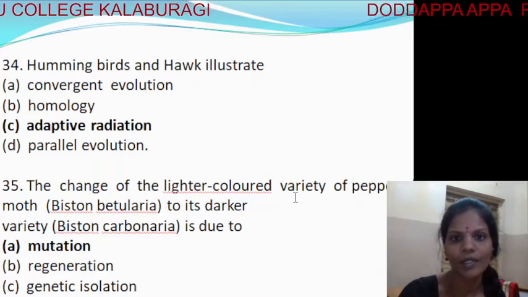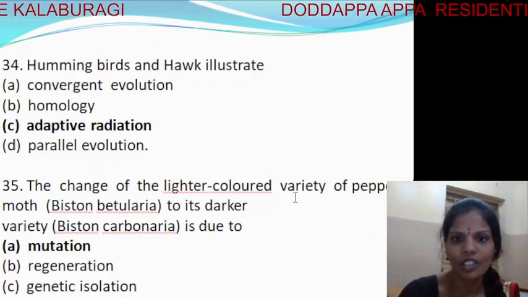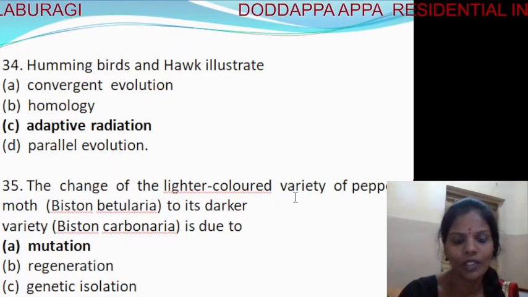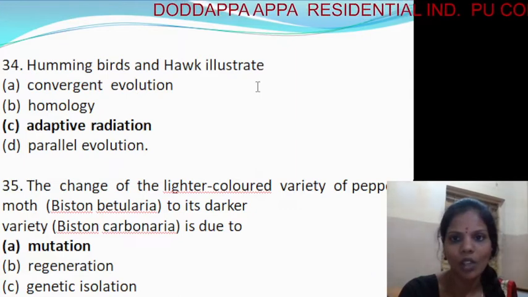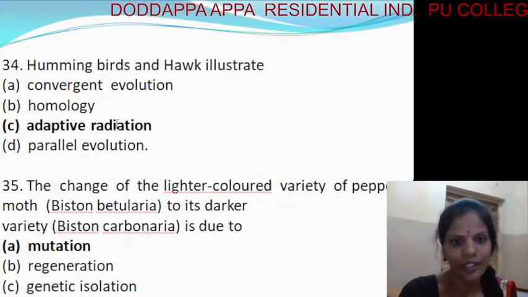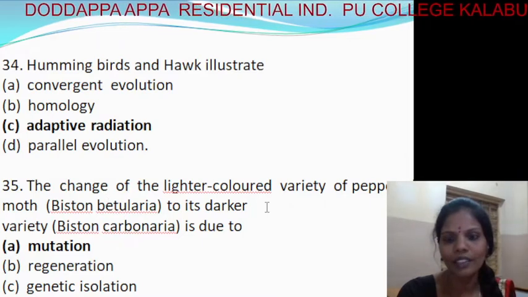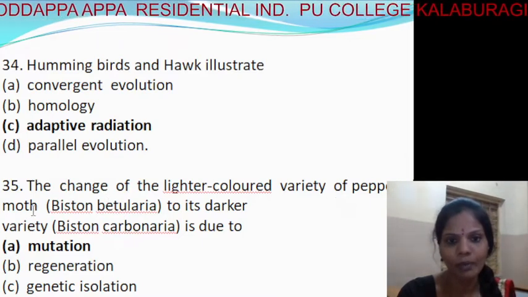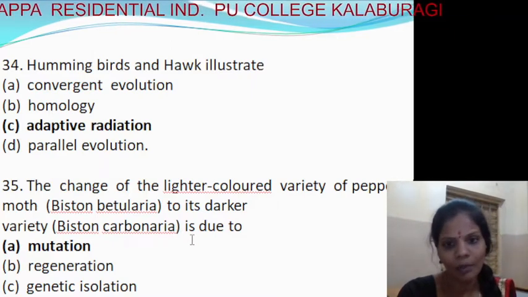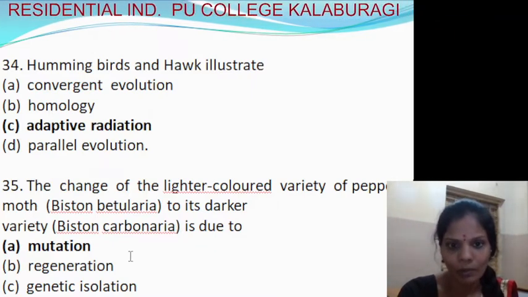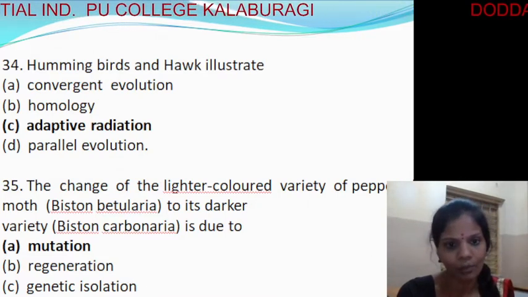Next comes the hummingbird and the hawk. It illustrates: first, convergent evolution; homology; adaptive radiation; parallel evolution. So hummingbird and hawk illustrate adaptive radiation. Next, the change of the lighter colored variety of peppered moth, Biston betularia, to the darker variety carbonaria, is mainly due to mutation, regeneration, genetic isolation or temporal isolation.